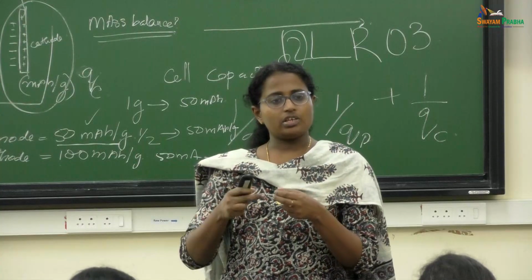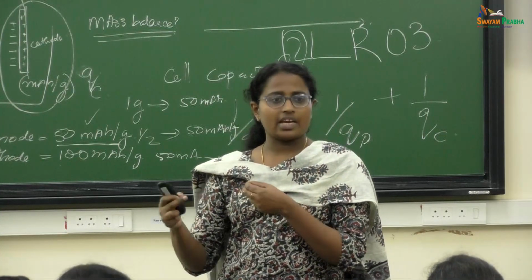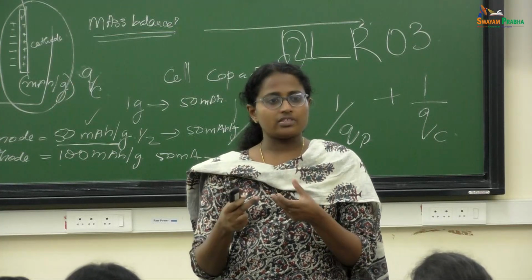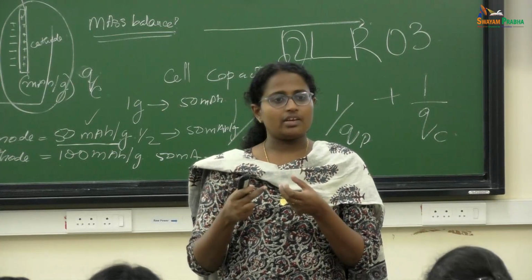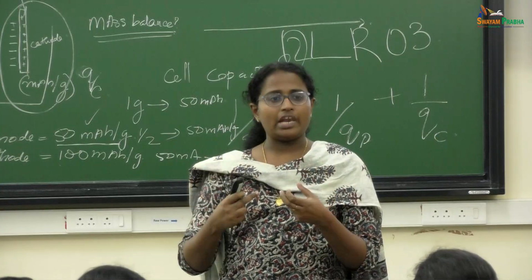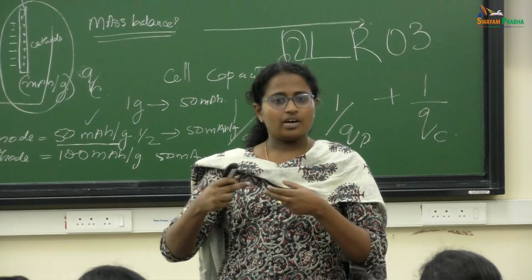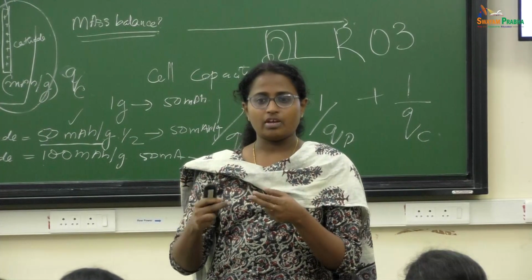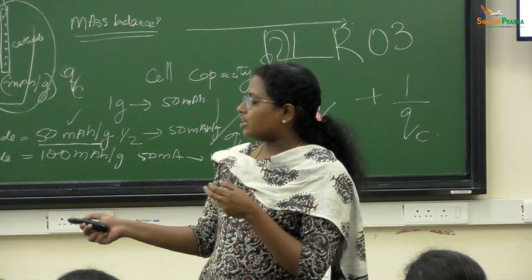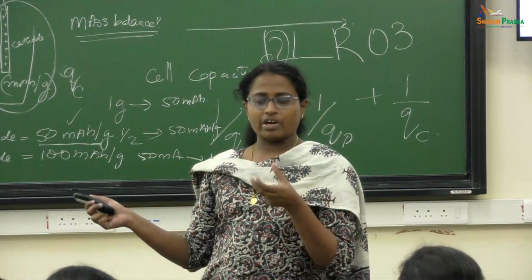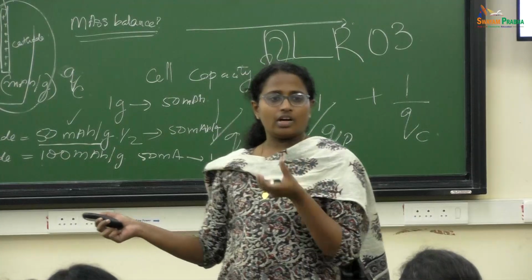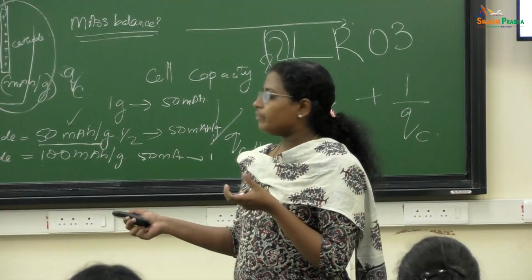Because of that, other side reactions like hydrogen evolution happen. Because of hydrogen evolution, the electrode gets bulged and disintegrates. So one of the biggest problems people face in lead acid is the sulfation of the lead plates. Another one is gas evolution.